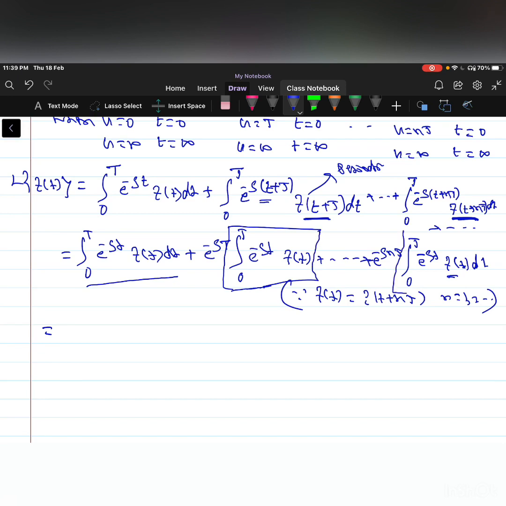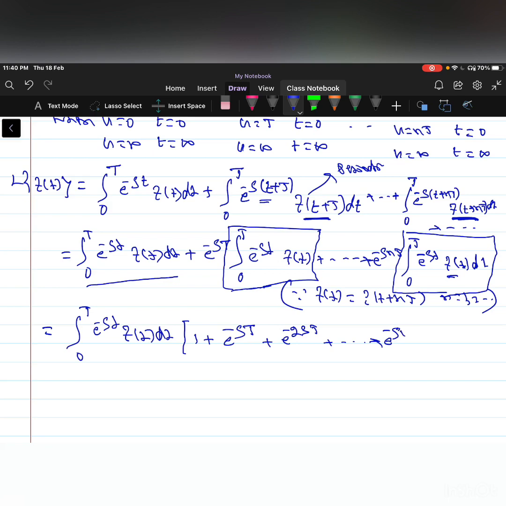In the nth term also integration from 0 to T e power minus s t into f of t is common. So take the common integration from 0 to T e power minus s t into f of t dt, here remaining 1, in the second term e power minus s into capital T, next term e power minus 2 s into capital T, and so on. In the nth term e power minus s into n into T, and so on.